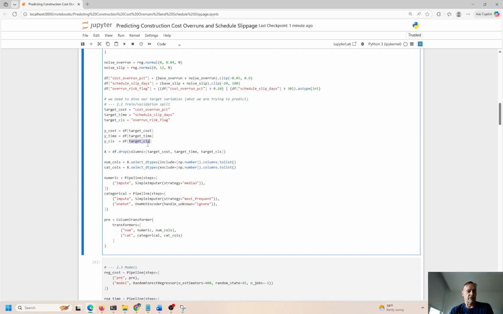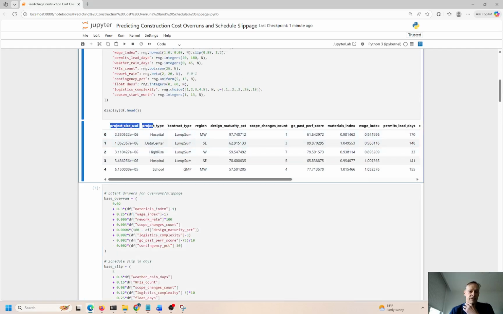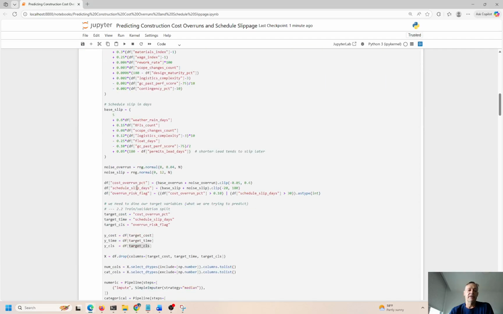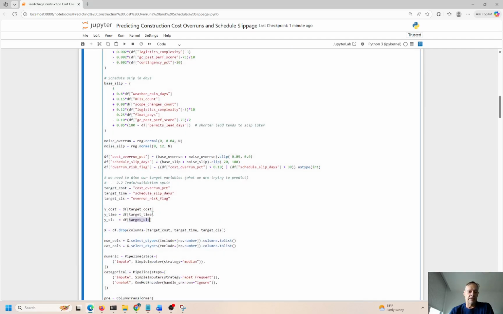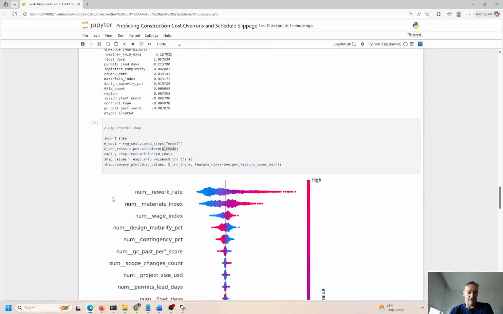We're doing regression or classification, and usually in this case, we're doing classification. So all of the features are used to determine the predictive capabilities for the target variables. So everything except for cost, time, and classification is used in this SHAP plot.